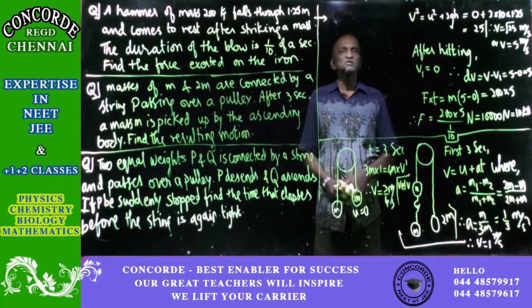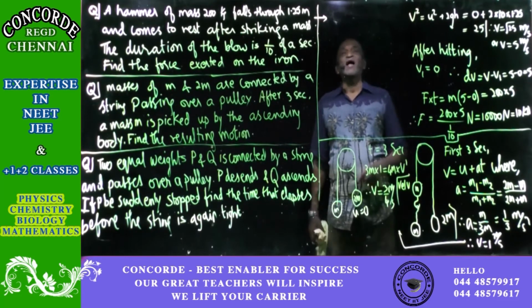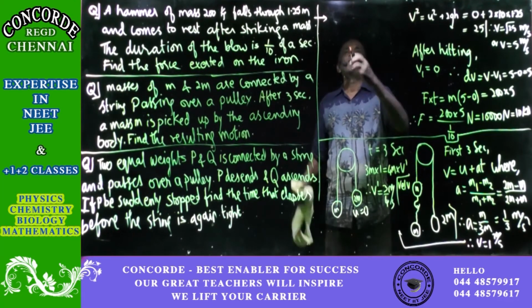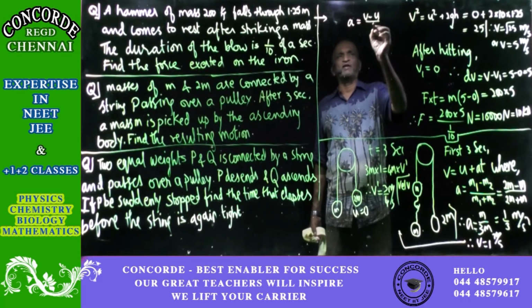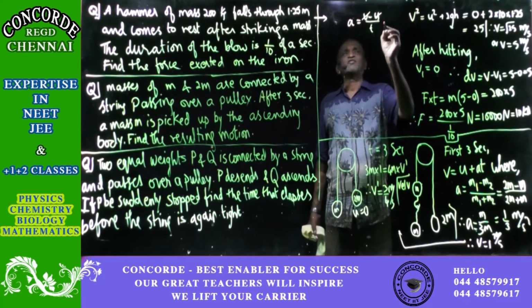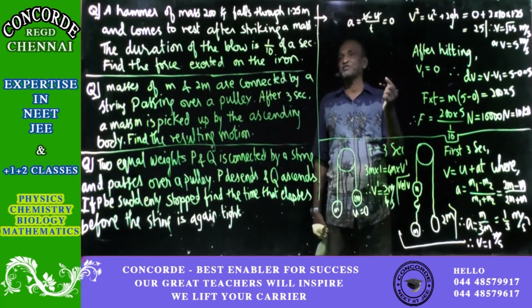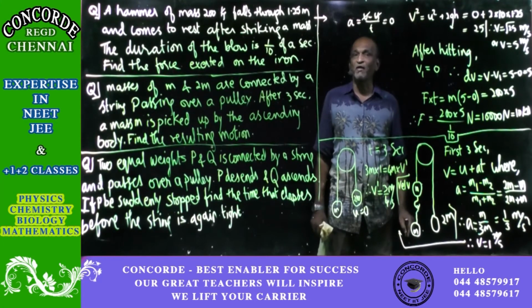Acceleration is change in velocity by time. When velocity is constant, the change is 0, so acceleration will be 0. So note this point: when acceleration is 0, the body may still be moving, but that velocity will be constant.